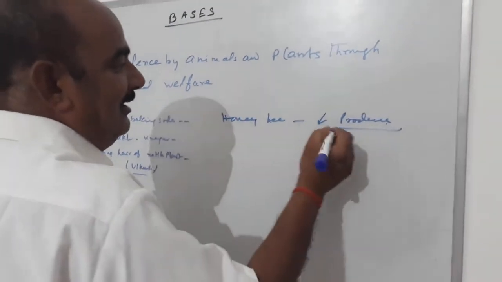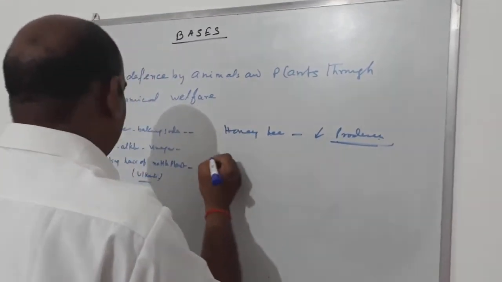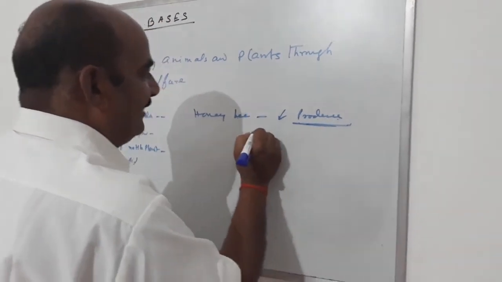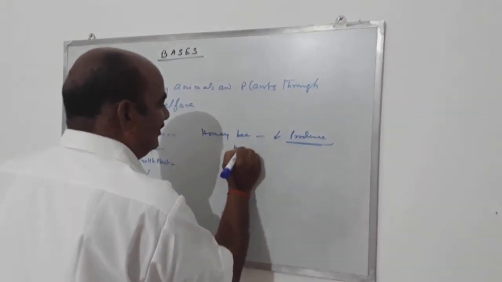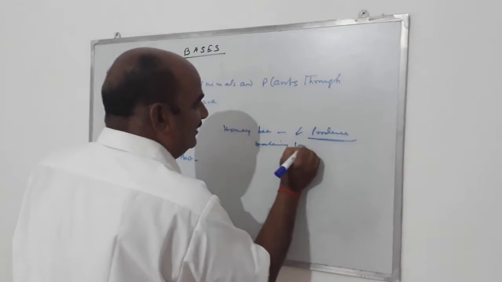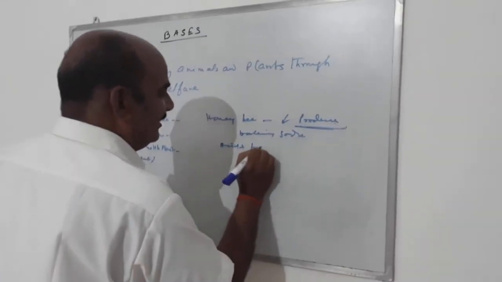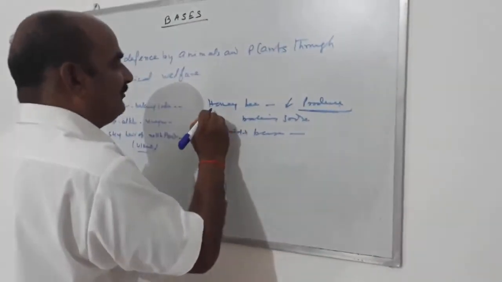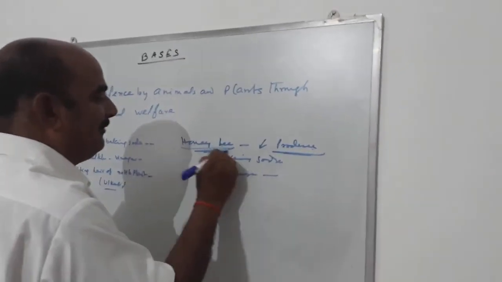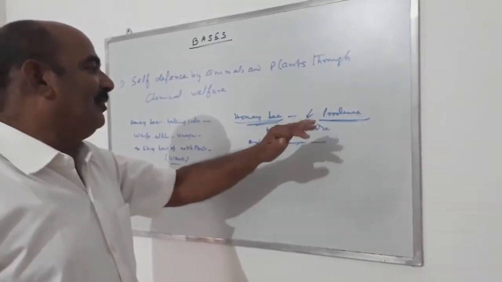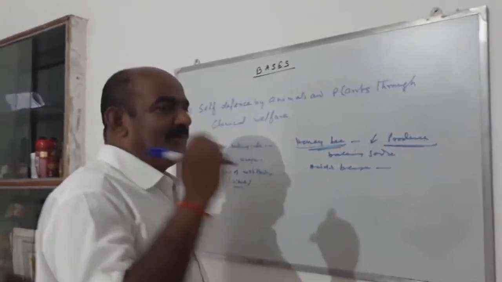What is a base? Otherwise, some base is there to produce the base. Suppose the base is sodium, baking soda. It is the base. So acid plus base, if we neutralize there. So sometimes when a honeybee bites you, at that time it produces acid in your body, so you are getting very much pain. So very good medicine is there.